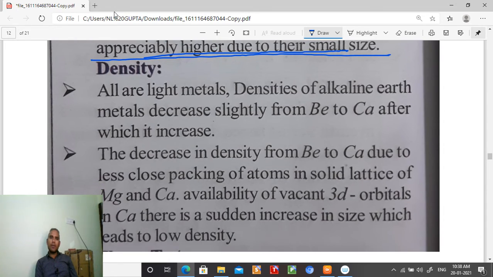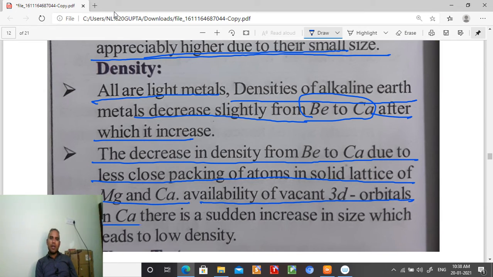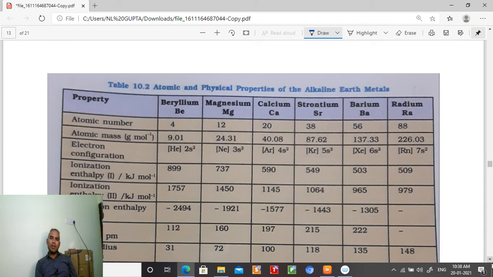Now next point is density. If we talk about density, all are light metals. The density of alkaline earth metals decreases slightly from beryllium to calcium, after which it increases. The decrease in density from beryllium to calcium is due to less close packing of the atoms in the solid lattice of magnesium and calcium, and the availability of vacant 3d orbitals in calcium, along with a certain increase in size, which leads to low density. So because of the availability of d orbitals, students, the density becomes a little lesser.